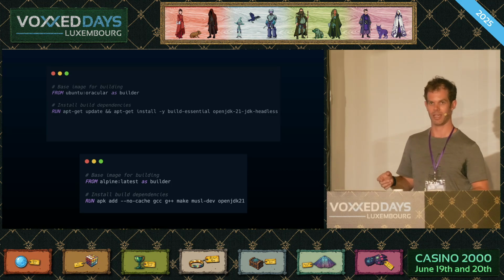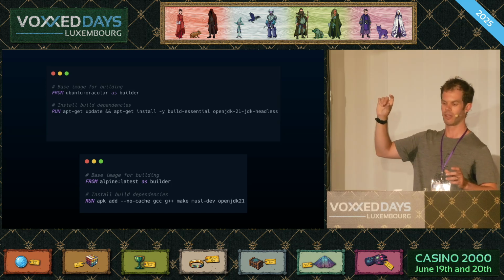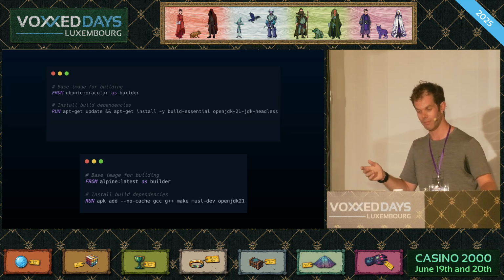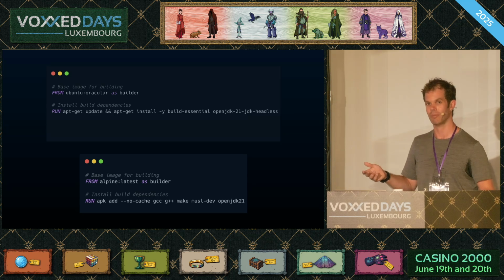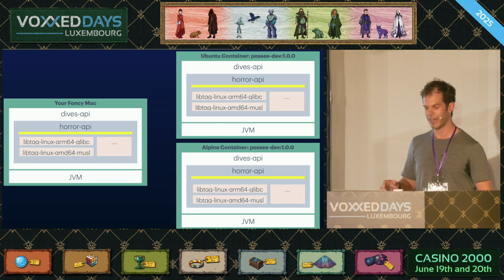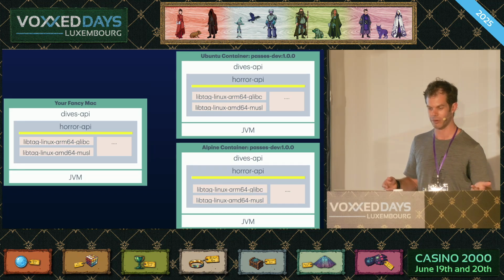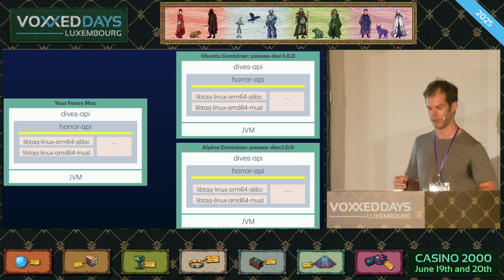We can basically just take our Docker file, copy it exactly as it is, and just swap these first two lines. So we use Alpine as a base image, and we use Alpine's package manager to install our compilation suite. Everything else works exactly the same, but the shared library that shakes out at the bottom is dependent on musl and not glibc. And when we've done that, we have a lot more going on. We have variants by CPU architecture, operating system, C runtime library. We can run all over the place, but we've jammed a whole lot more into the library.